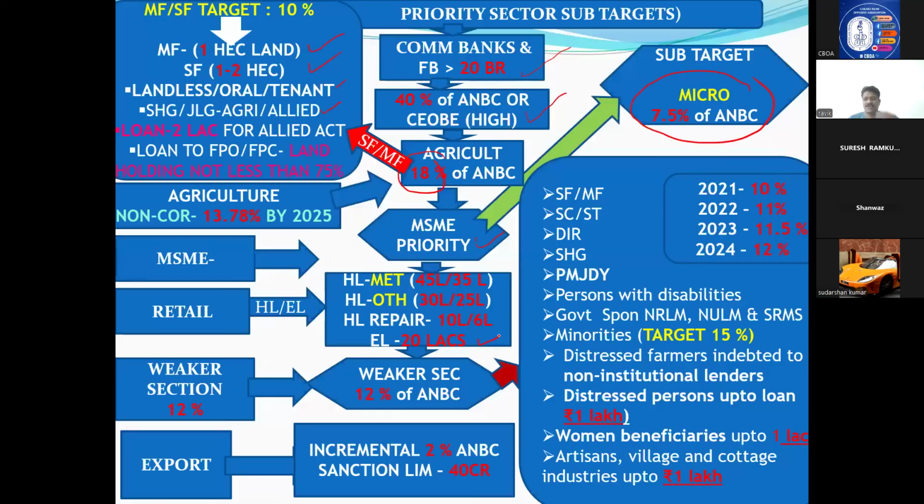Okay, this is the definition. For metro, if you are purchasing a house or constructing a house, the priority definition is different. Other than metro, the definition is different. Now, let me know what is a metro. As per RBI rule, for housing loan classification, metro means 10 lakhs and above population. It is a metro. For example, Hyderabad.